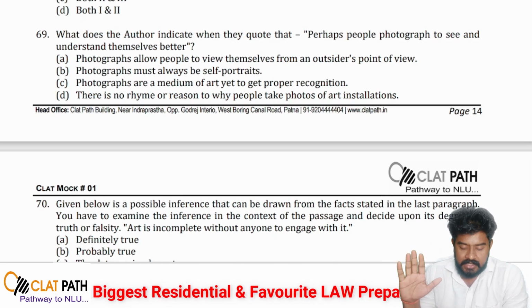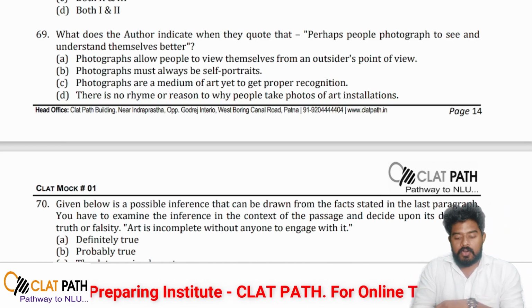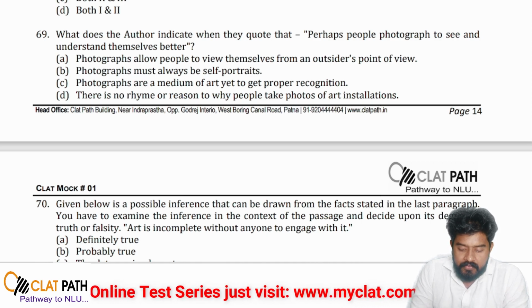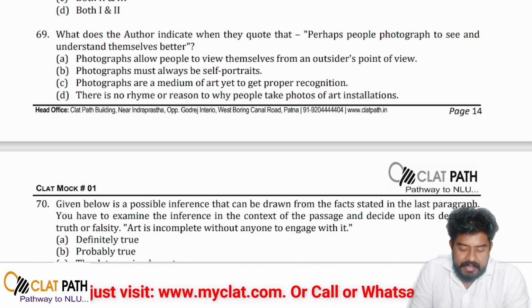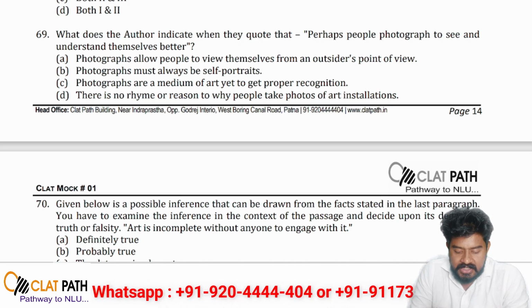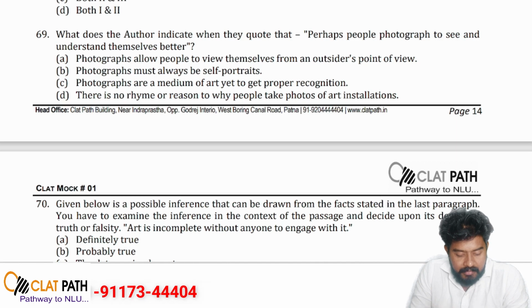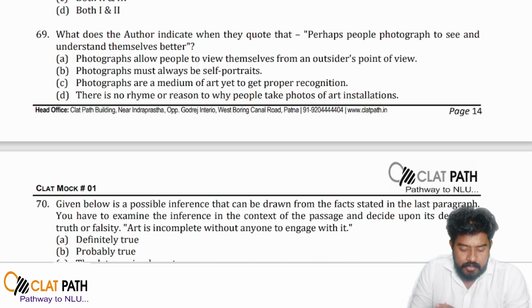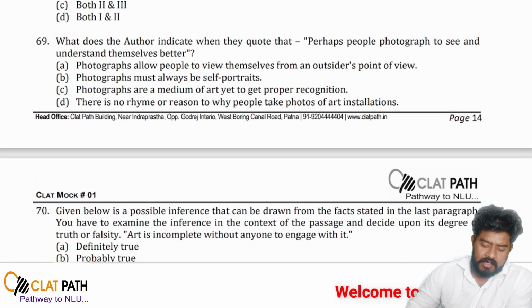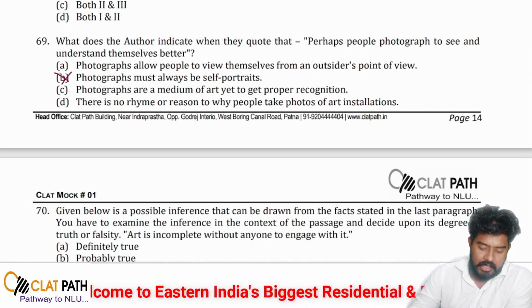So once again, to solve this question, we will try and eliminate options. Option A states photographs allow people to view themselves from an outsider's point of view. This cannot be eliminated directly, because it can definitely be considered if you say perhaps people photograph to see and understand themselves better from another point of view. Considering option B, photographs must always be self-portraits. This cannot be indicated from this particular line, so option B is wrong.